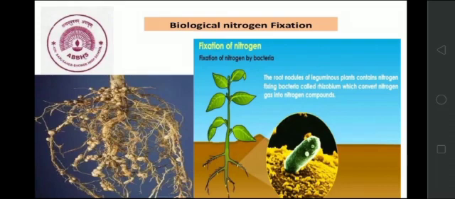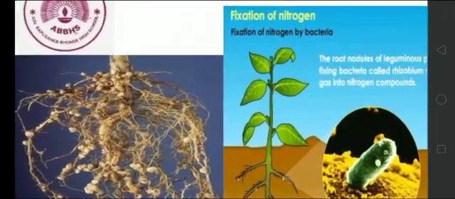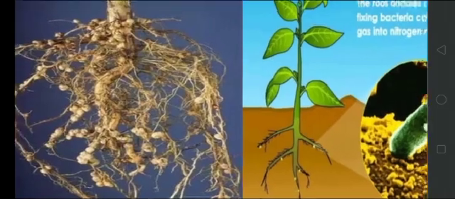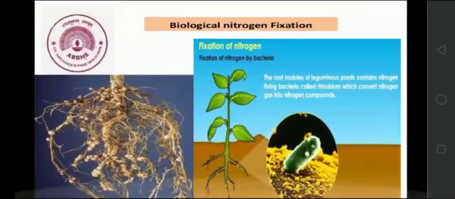Here you can see fixation of nitrogen by bacteria. The root nodules of leguminous plants contain rhizobium bacteria, which convert nitrogen gas into nitrogen compounds. Here you can see the roots of leguminous plants.